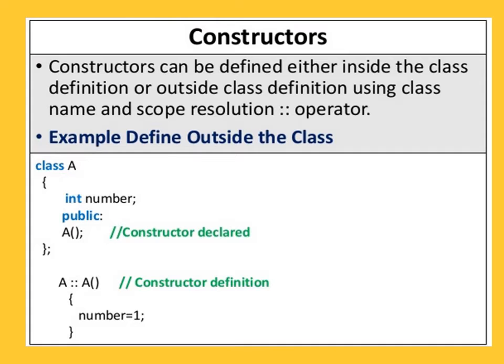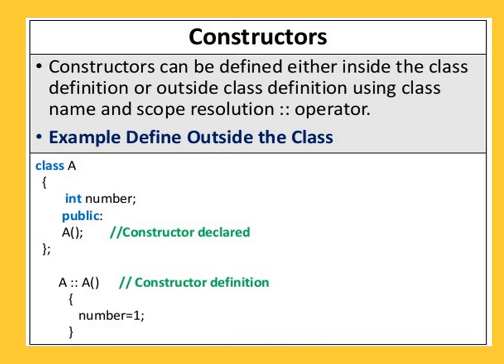Constructors can be defined either inside the class definition or outside the class definition using class name and scope resolution operator. This is the important thing, that you can define the constructor inside of the class and outside of the class. For example, see here class A, in which int number, declaration of the member. Then under public section we have written A. So here constructor declared and completion of the class with semicolon. So here ends the scope of the class. Here you declare the constructor.